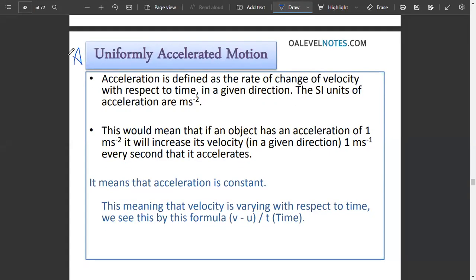Uniformly accelerated motion. Acceleration is defined as the rate of change of velocity with respect to time in a given direction. The SI units of acceleration are meter per second square. This would mean that if an object has an acceleration of 1 meter per second square, what does it mean? It will increase its velocity in a given direction by 1 meter per second every second.